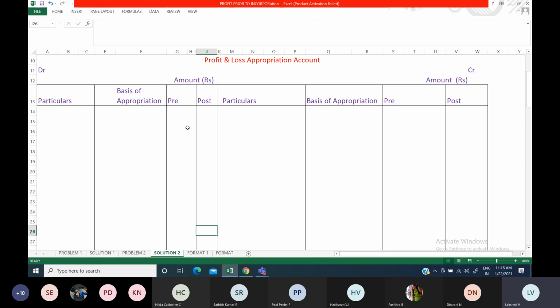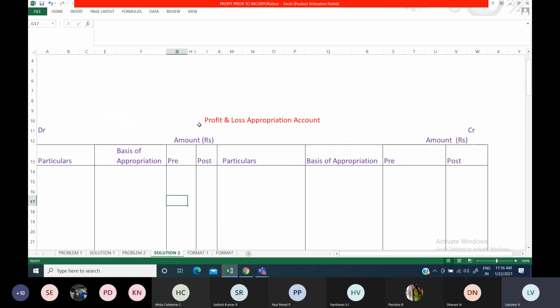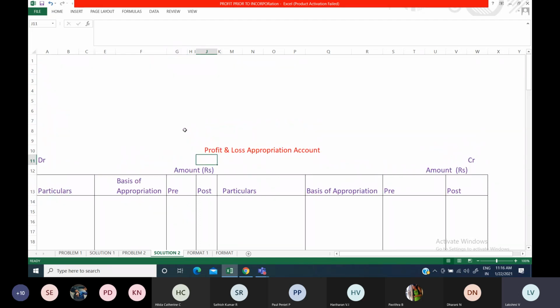So we can prepare the account now. First of all, you have to calculate the time ratio as we did for the last problem. So calculate the time ratio. Find out the date of acquisition or date of purchase, the taken over date.